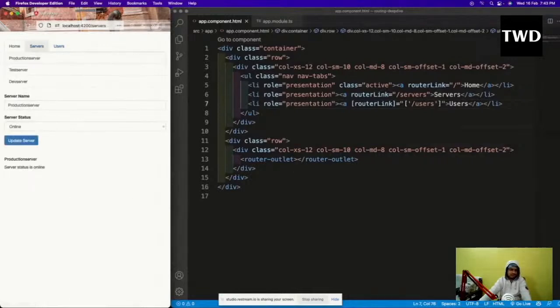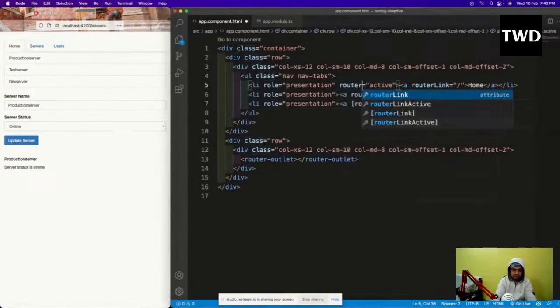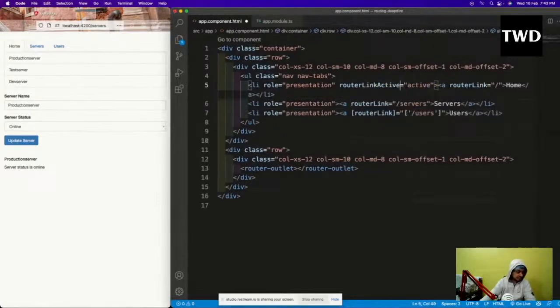So for this, we actually have Bootstrap in this project also. So we are going to change something here, which is router link active, which we are going to make active, and that's how it will be changed. This class active is something which I don't need, but instead of this class active, I will have routerLinkActive.